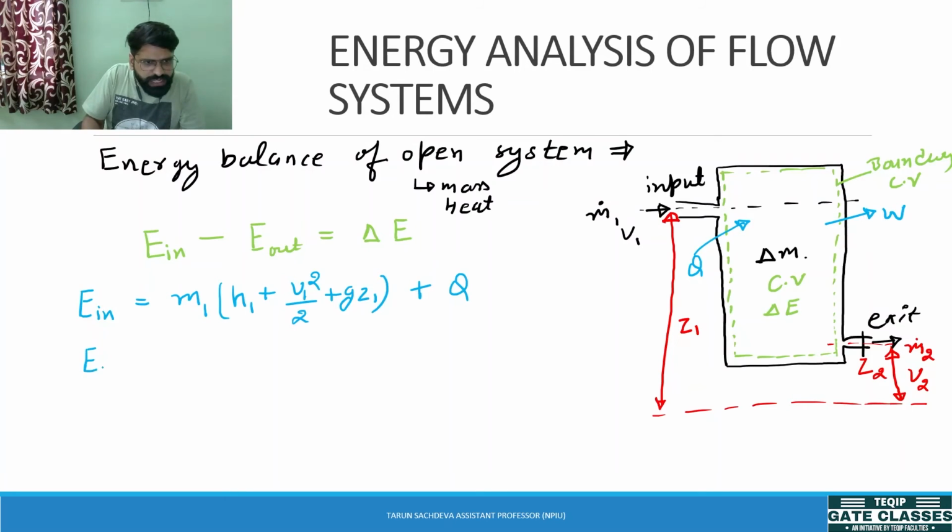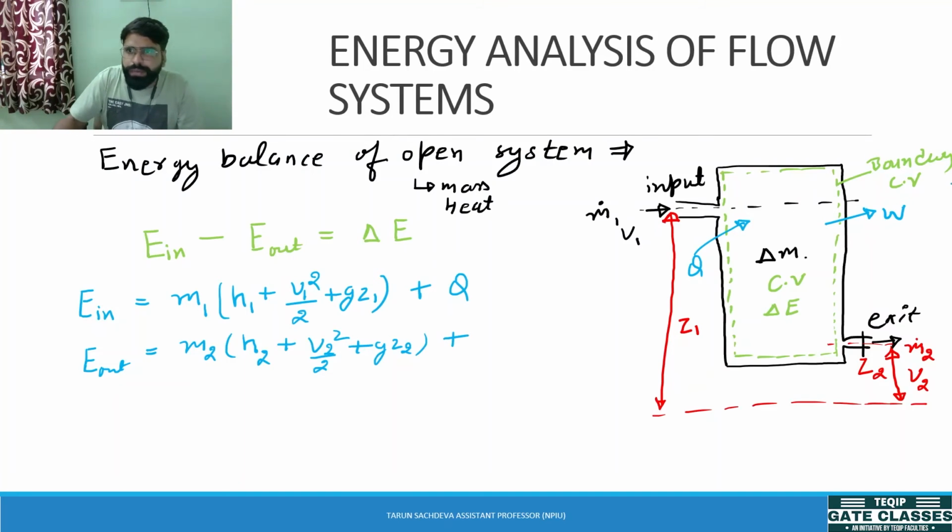Now what is the energy going out of the system? Energy going out of the system is M2 into similar H2 plus some kinetic energy plus some potential energy and the work done by the system. Okay, and work done by the system is also positive. So these are the energy interactions which are coming into the system and going out of the system. If this flow is not a steady flow, then this equation will be applied for analyzing the energy balance of this control volume.